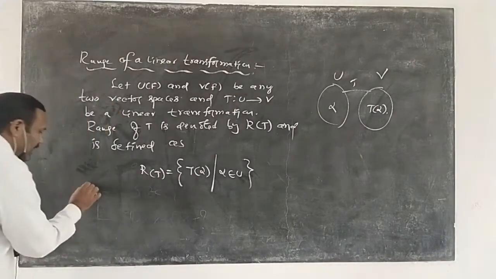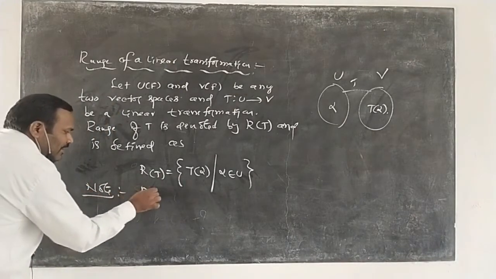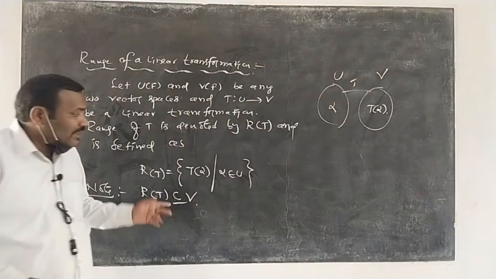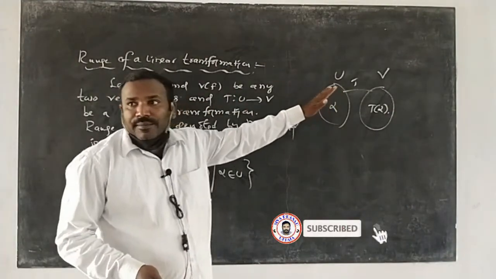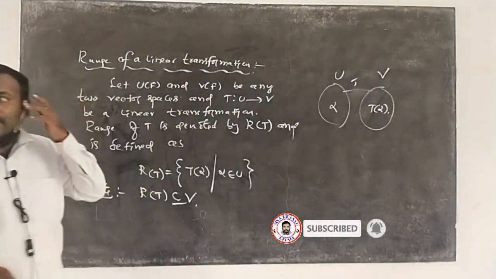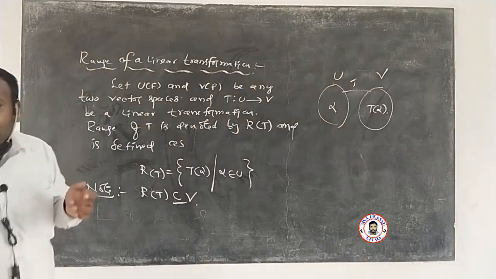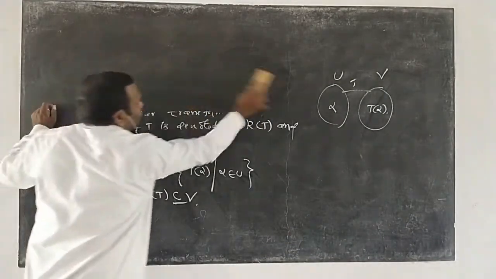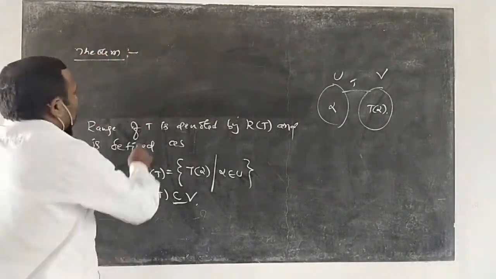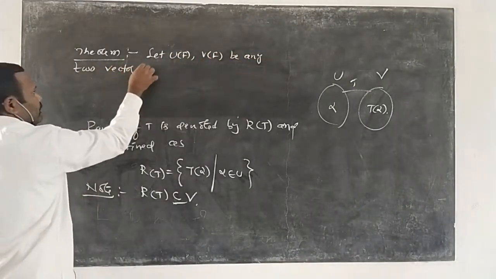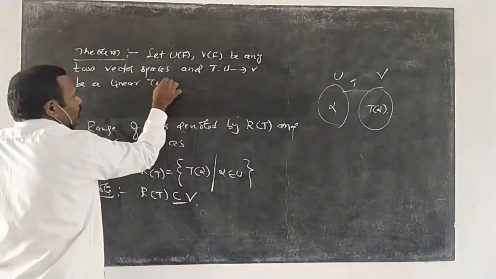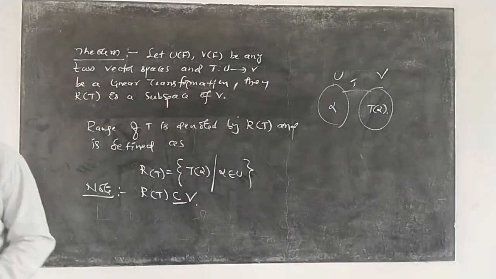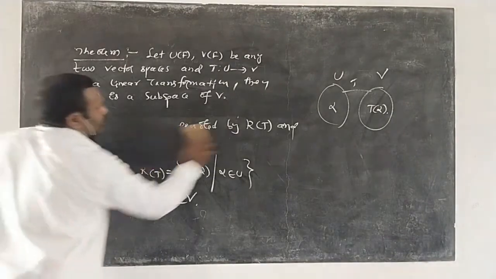So you write a small note: R of T is a subset of V, because the elements of R of T are the elements of V. Okay? You write this definition. It's very important. So if you completed writing this definition, write a small theorem. R of T is a subspace of V. This is the theorem statement.